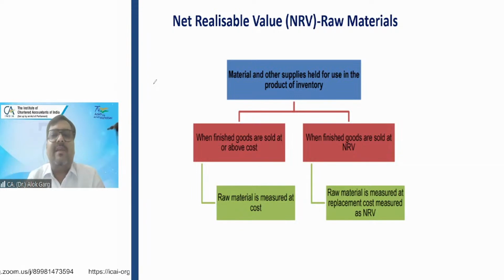Now, for example, the company has 5,000 units of those screens in the factory. It is a closing stock of raw material.